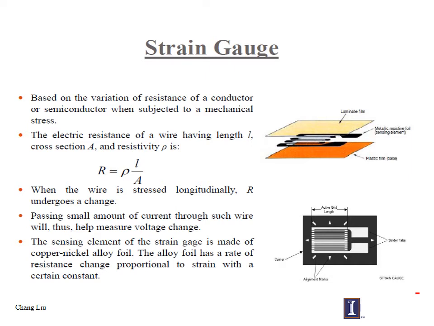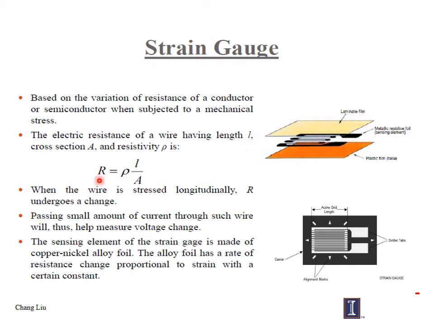So the basic principle of the strain gauge can be summarized as the resistance offered by this construction. Between a laminated film, you put a metallic resistive coil. The resistance of this coil changes because of the force applied on its surface, as the change in dimension causes a change in resistance.